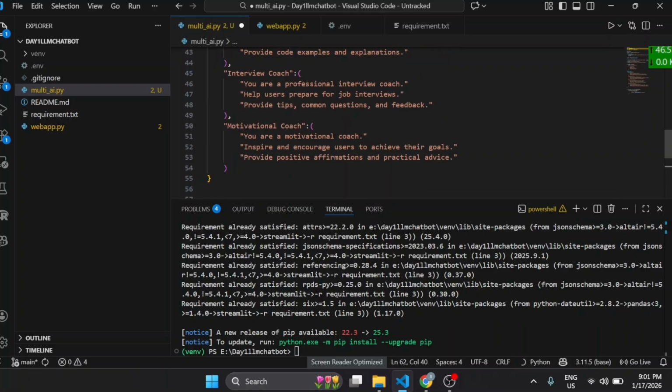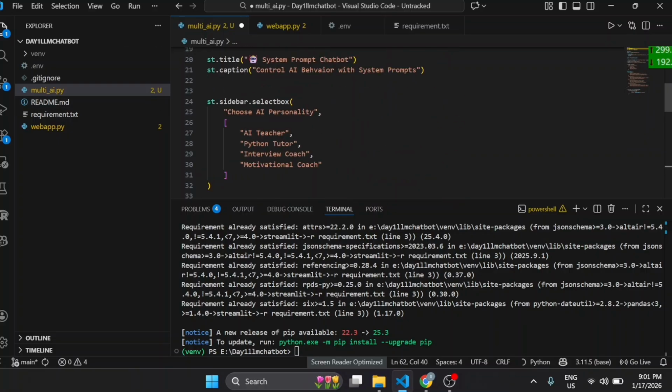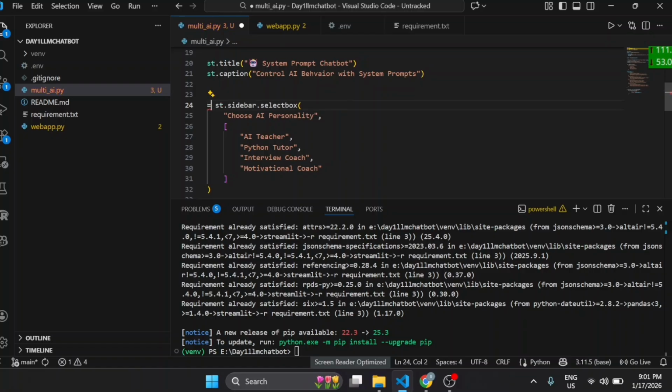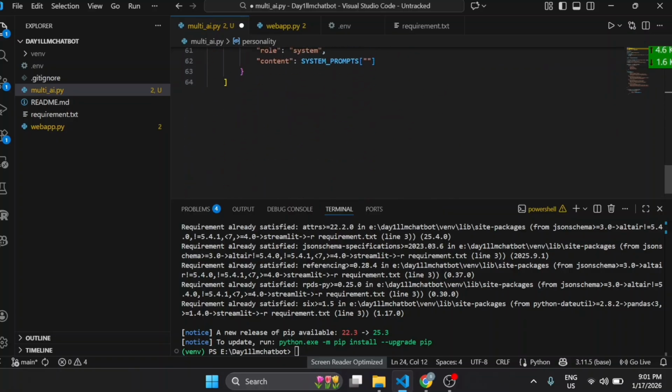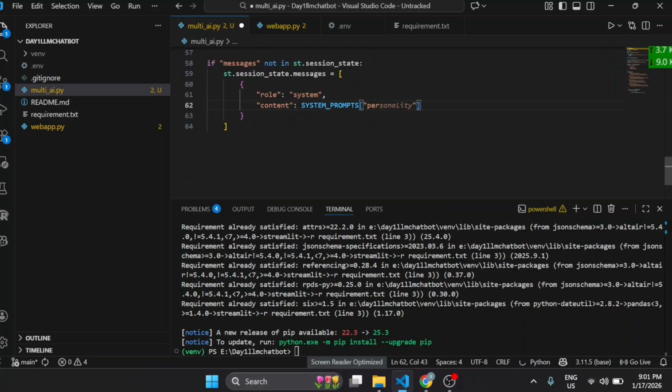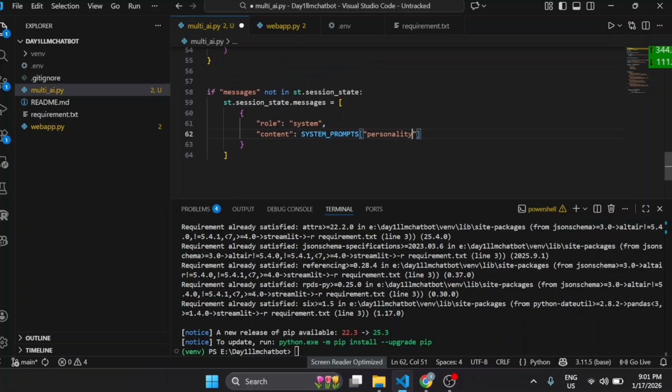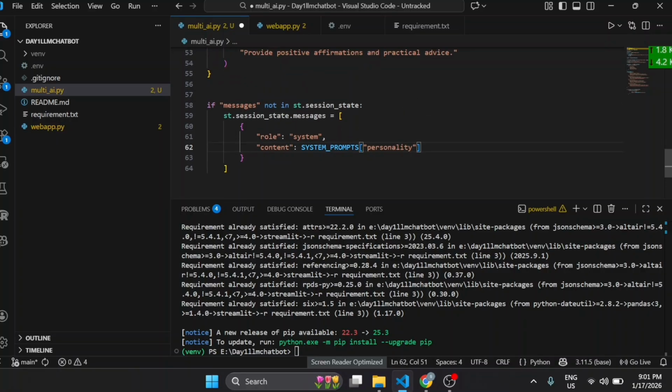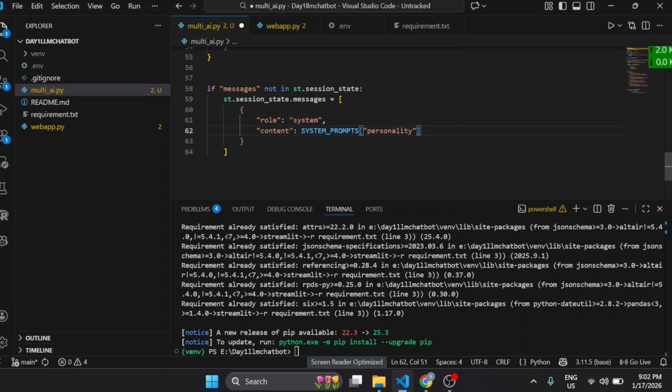Right, I guess I made some mistake here. So let me see where I made the mistake. For the sidebar, we didn't create a variable name. So I have to give a variable name to this sidebar. That's why it was not coming in the suggestion. So I will write personality. This is the variable name. Now it will come in the suggestion here. So what is it going to do here? This controls the AI behavior, and from here we can change the AI behavior.